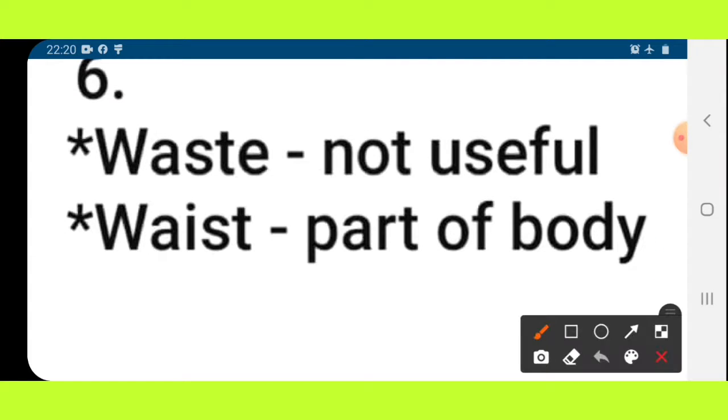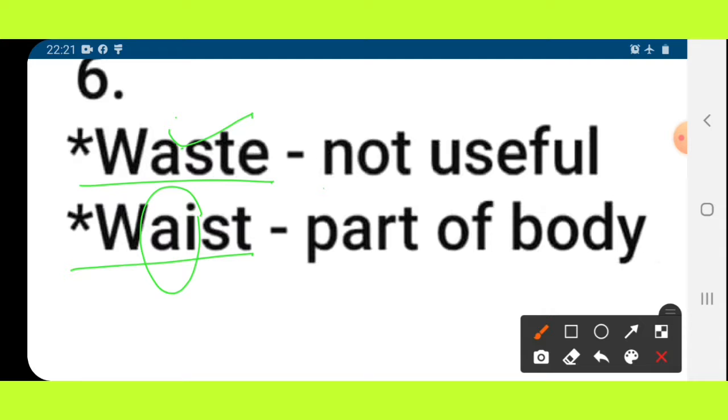Now the next example, the pronunciation is waste. Both pronunciations are the same, but the spelling is W-A-S-T-E and W-A-I-S-T. The spellings are totally different, the pronunciation is the same, and the meaning is also different.